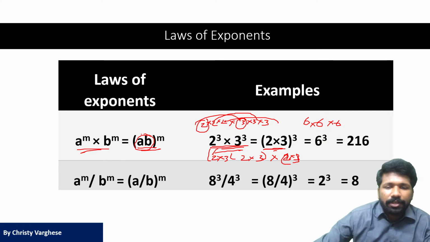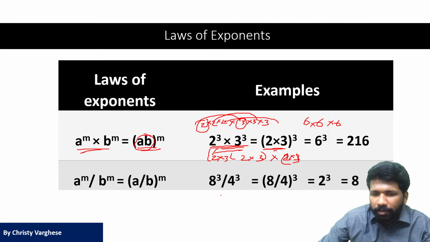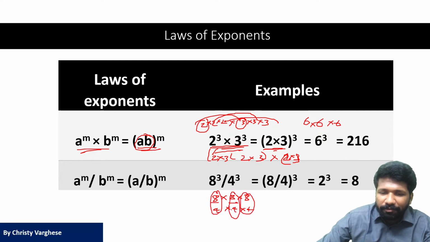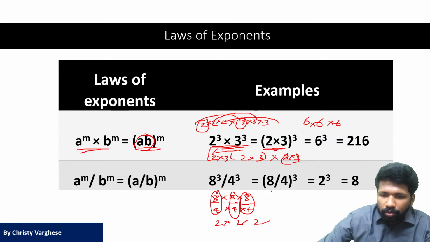In the case of division also this is true. 8 cube by 4 cube. 8 into 8 into 8, 4 into 4 into 4. You can split it definitely. 8 by 4, 8 by 4, 8 by 4. That means 8 by 4 is 2 into 2 into 2. That means a by b the whole raised to m.